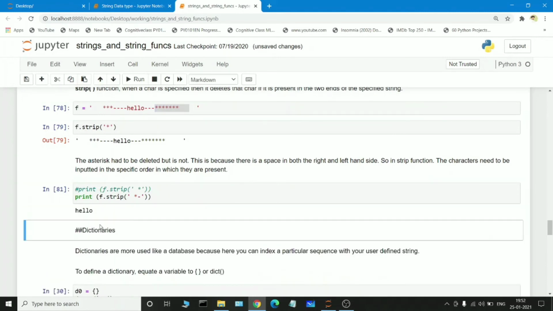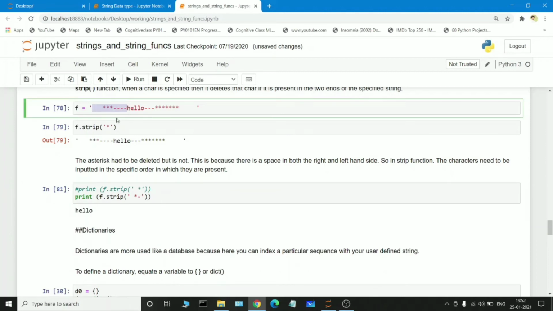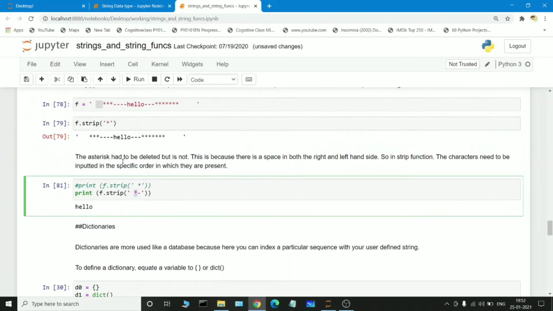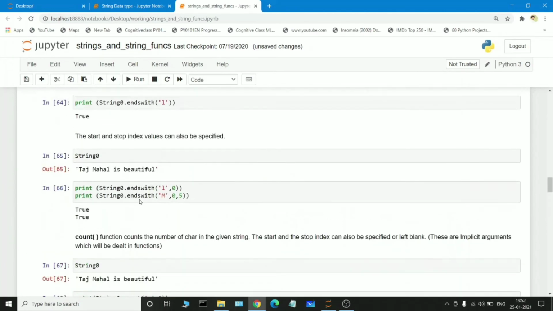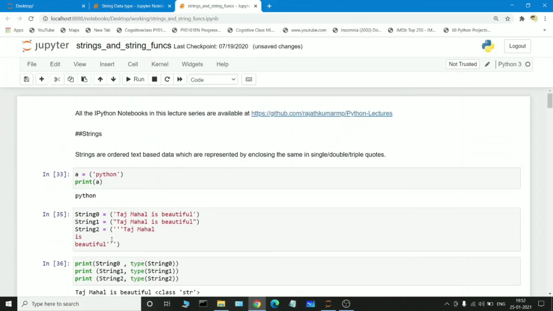So if I execute it, the symbols as well as the empty space will be removed, because a symbols has been given. So we need to specify the symbol values as well as the empty position. The empty position is given here, and these are the two symbols we gave in the f variable. Okay, dictionaries, in upcoming classes we will discuss the dictionaries data type also, so there is no issue. These are some predefined string functions. So I hope you get a clear idea.